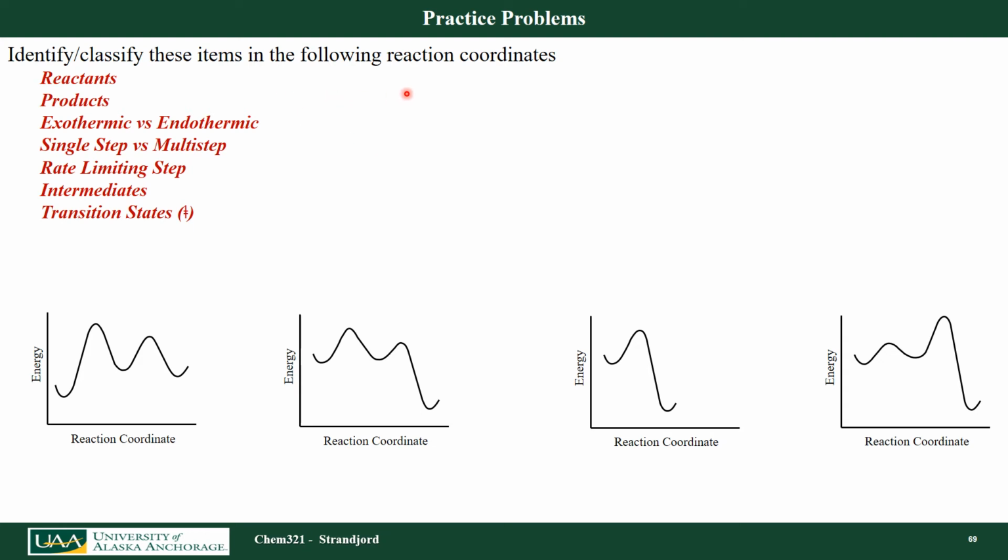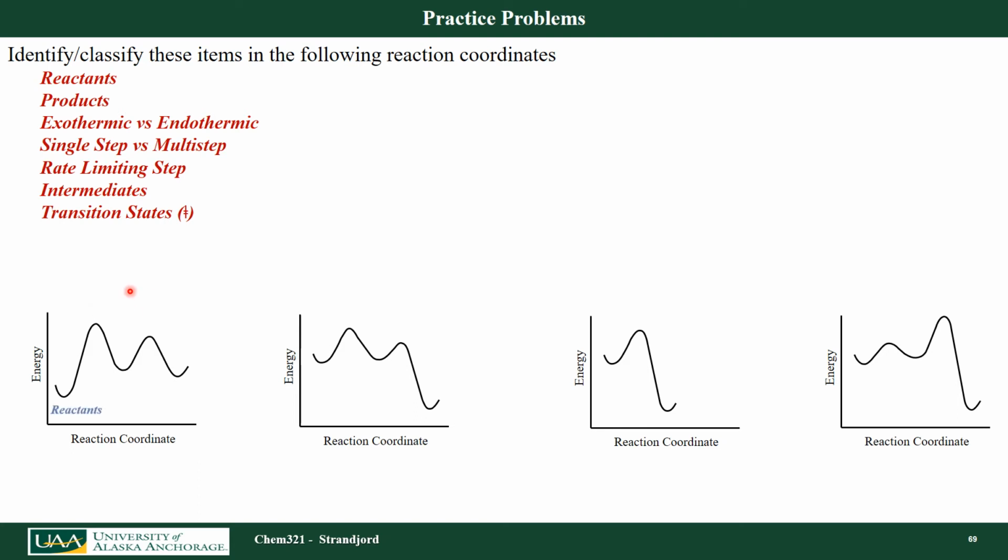Let's look at some reaction coordinates, and there's a variety of them that occur, and they're all different. Let's actually identify and classify the following items in these 4 reaction coordinates: the reactants and products, whether the reaction is exothermic or endothermic, whether it's a single step or multi-step reaction, what is the rate limiting step, what are the intermediates, and where are the transition states. Let's start out here on the first one.